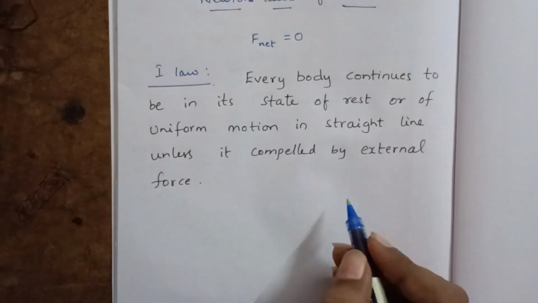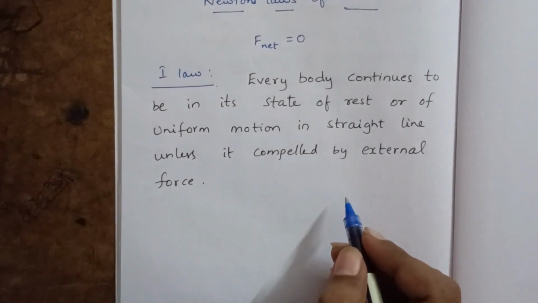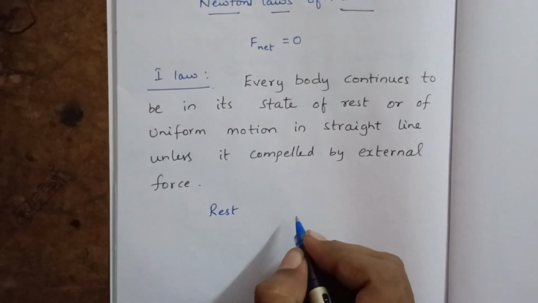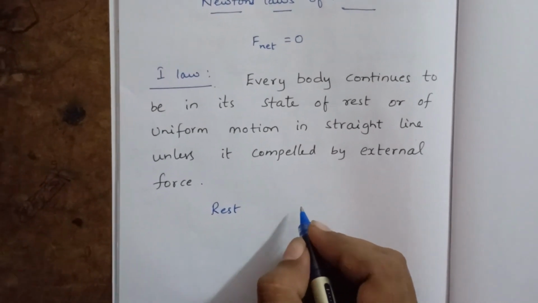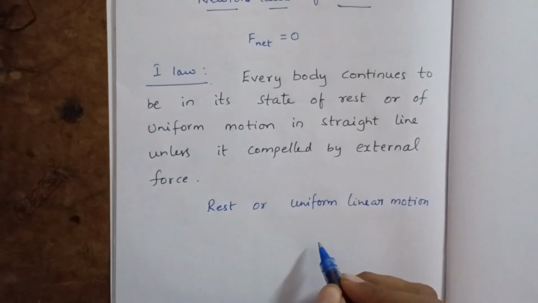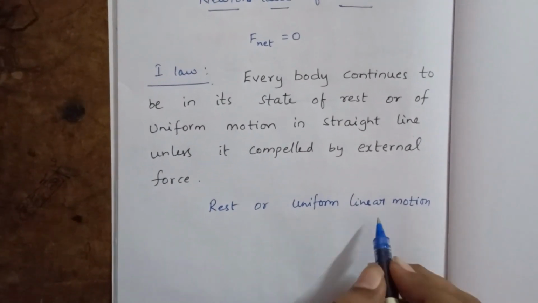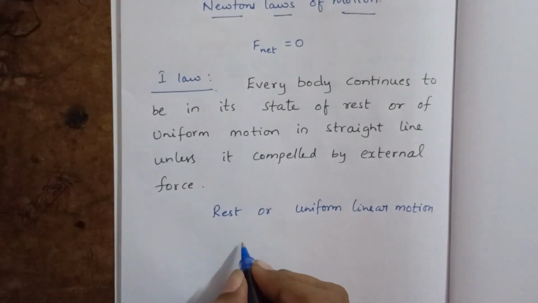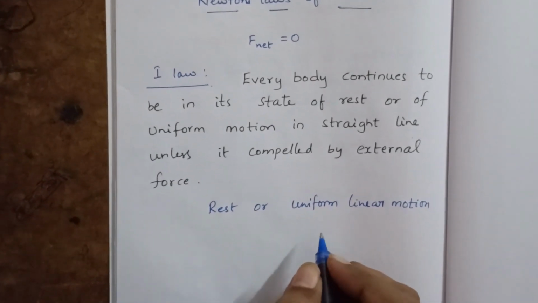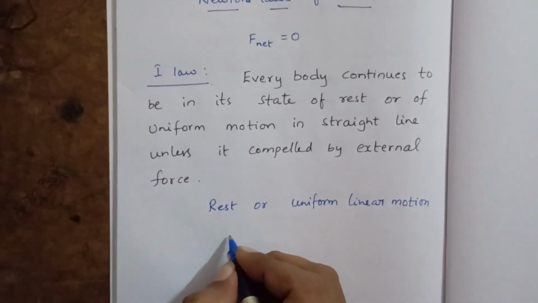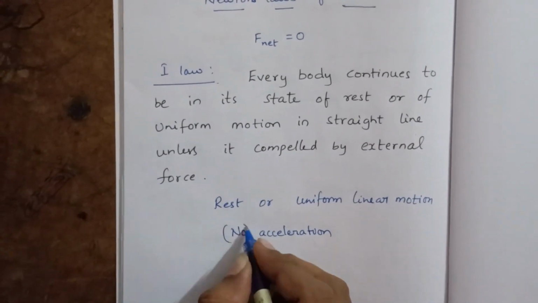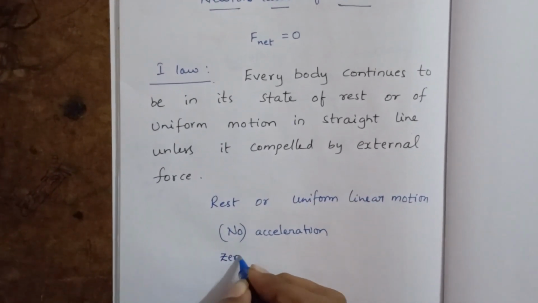Now, from this we can say, when the body is in the state of rest or moving with uniform linear motion, there is no acceleration, or zero acceleration. Linear means straight line.